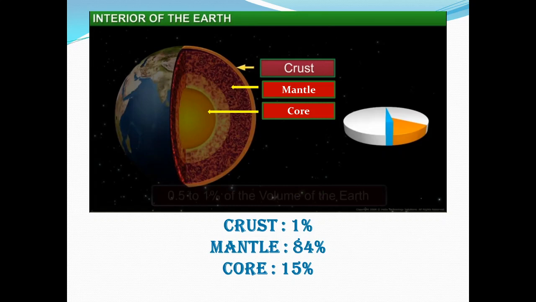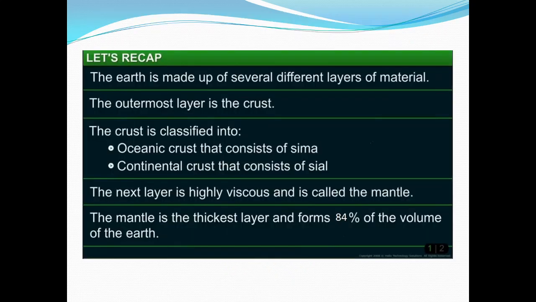Now let us see the proportion of each layer in the volume of the earth. Crust 1%, mantle 84% and core 15%. All together it makes 100%. Now let's recap. The earth is made up of several different layers of material.